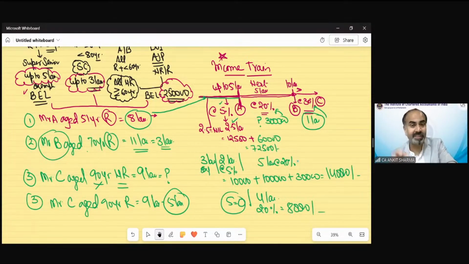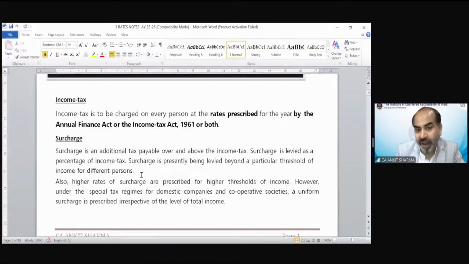We need to understand in the basic chapter the basic rate of taxes. Clear? So that was the slab rate. Let me show you the theoretical provision of it. So you understand how difficult it looks when you read it theoretically, and it is simple when you solve it practically. There's a very interesting thing about the practical or numerical part. Until you solve those questions or numericals, or practice them, you will always feel it difficult. On the basis of theoretical provision, you will never understand the numerical provision until we solve it or practice it with the help of a question, illustration, etc.